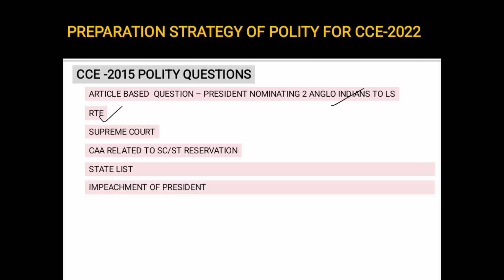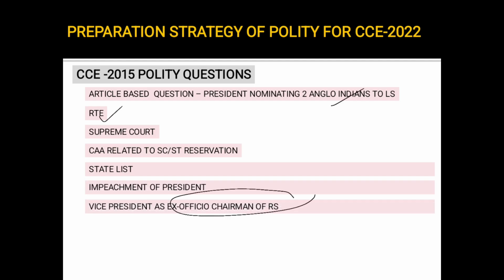Next, there was a question on impeachment of the president. Okay, this is very important. Next, there was a question on the role of the vice president as the ex officio chairman of Rajya Sabha. There might be a question: who is the ex officio chairman of Rajya Sabha? Vice president, president, prime minister. So the option will be vice president.